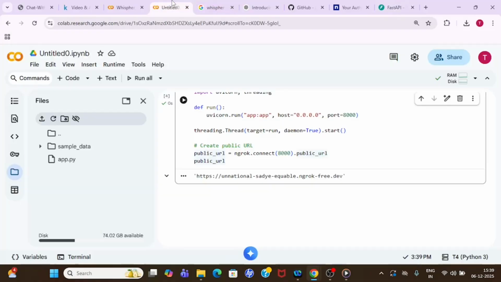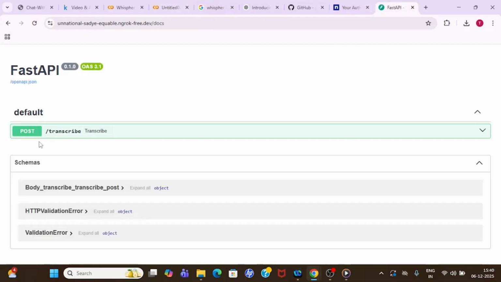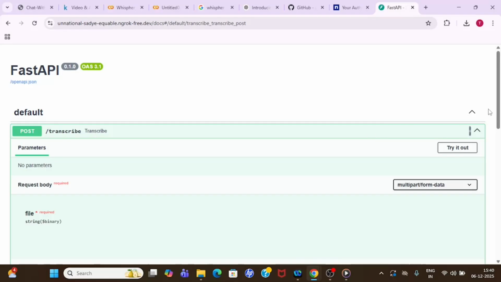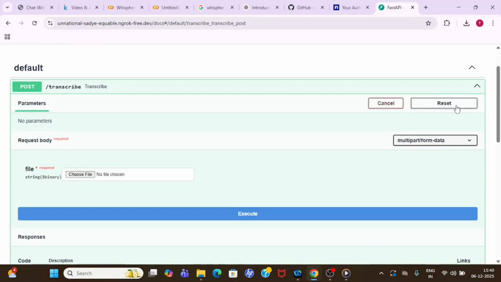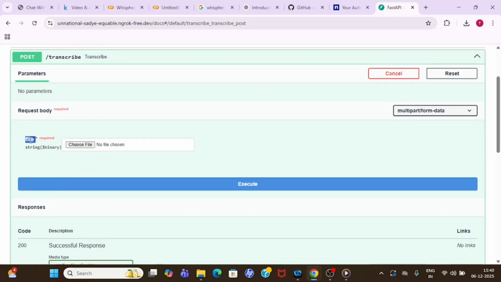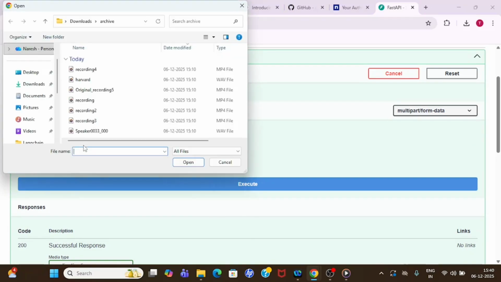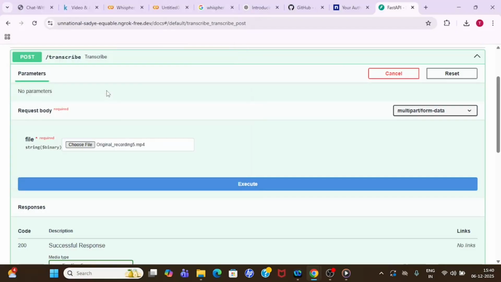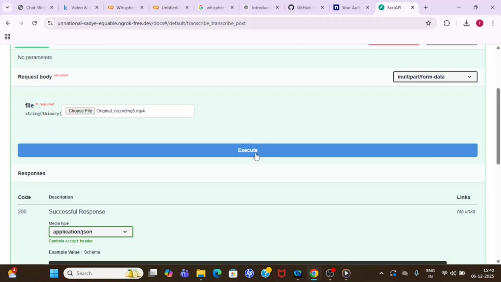You can see in our app.py file we have exposed one post API which is slash transcribe. So just expand this. Once you expand this, click on try it out. Once you click on try it out, it will ask you to upload a file, right? So click on choose file. I'm going to choose the original recording file, and then once you have chosen the file, just click on execute.